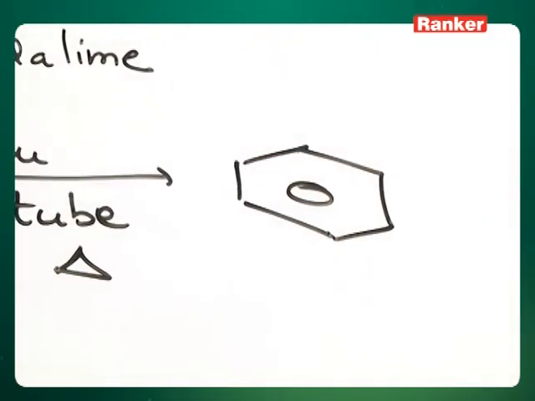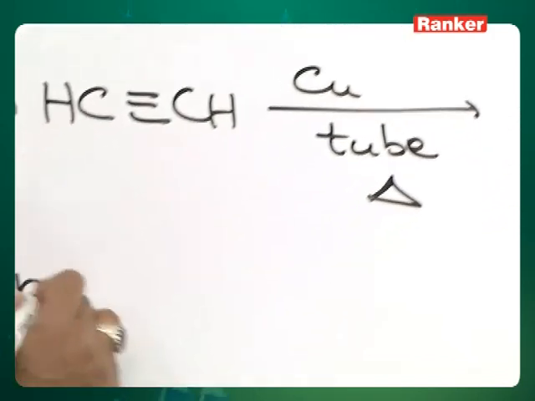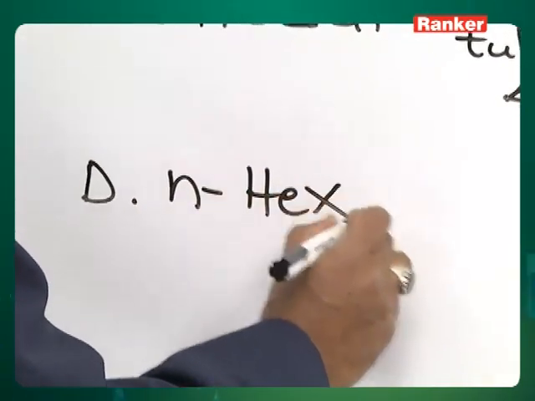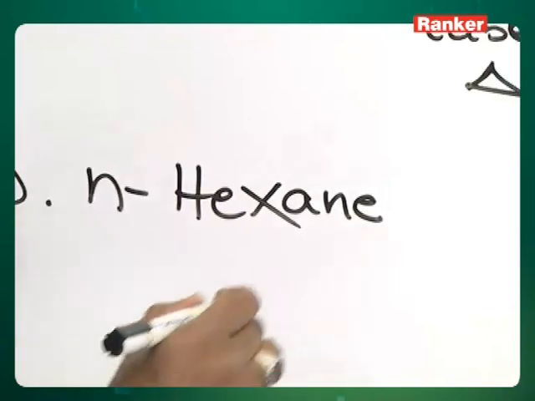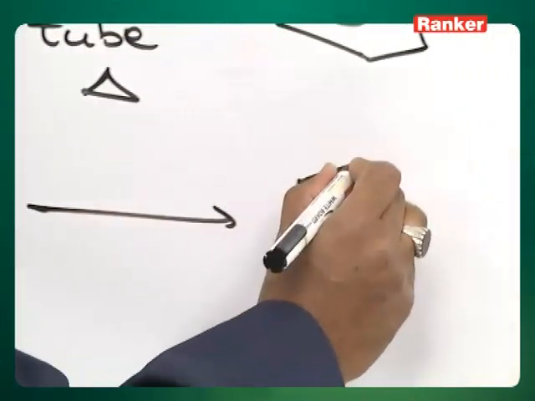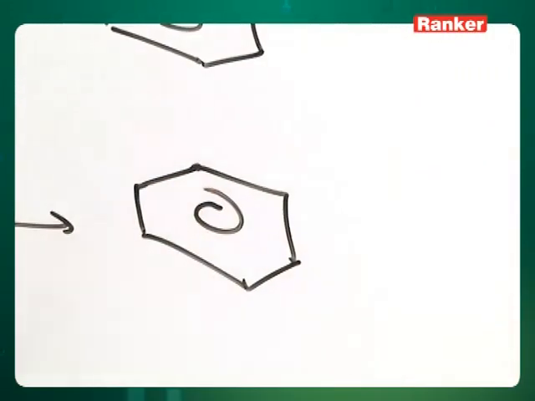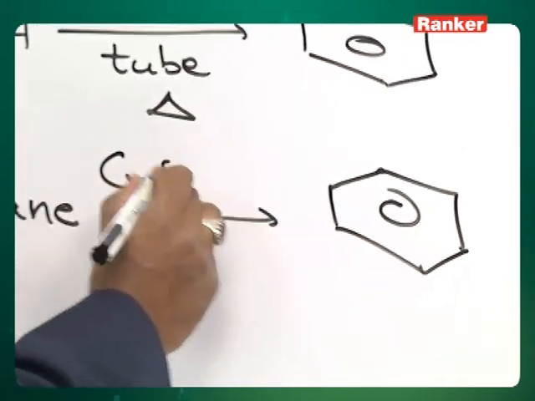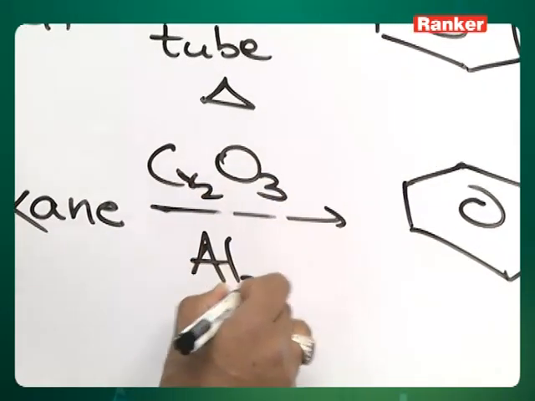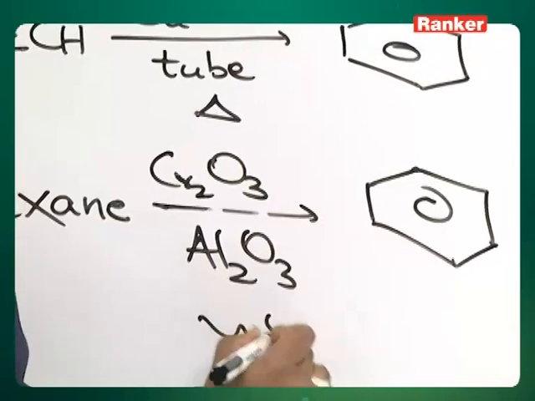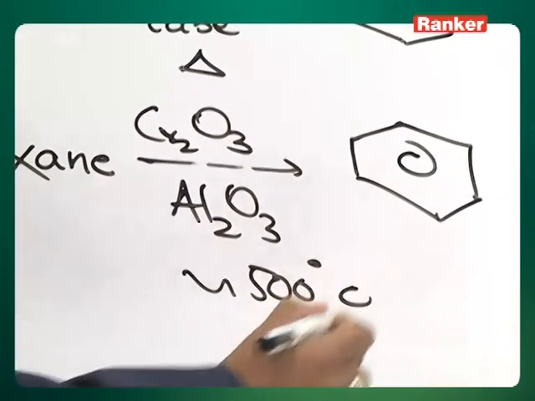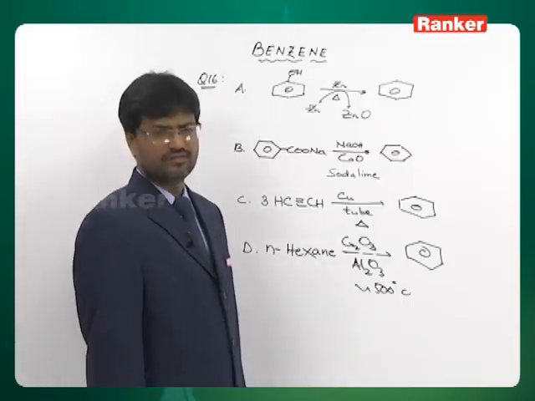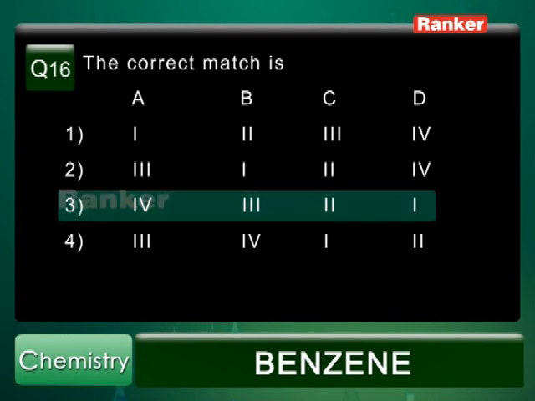And then n-hexane to benzene. As I told you, this is a reforming reaction, aromatization, also called reforming. For this we need a Cr2O3 Al2O3 mixture at around 500 degrees Celsius temperature. Therefore, the correct answer is the third option.